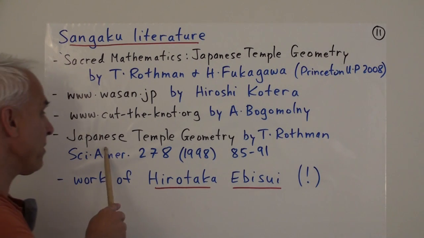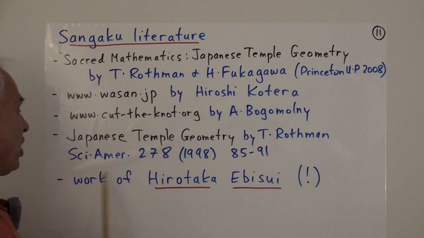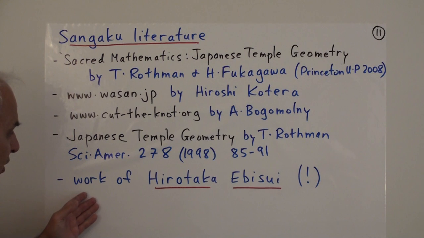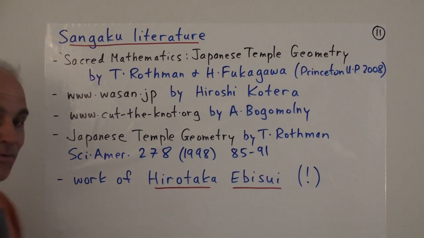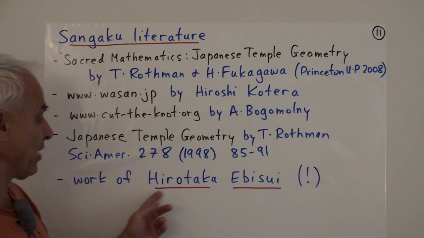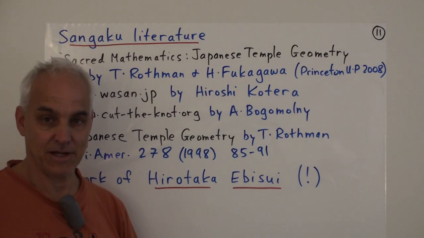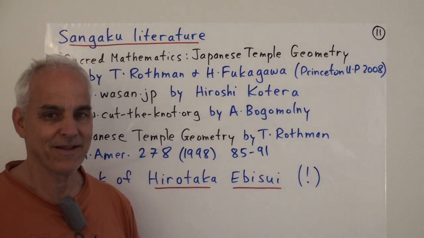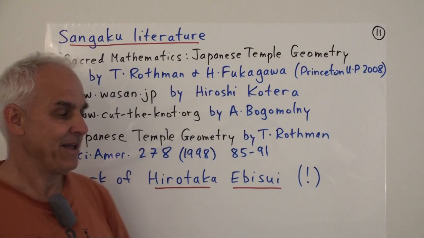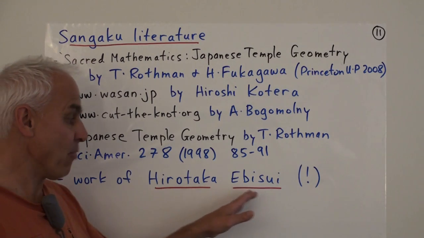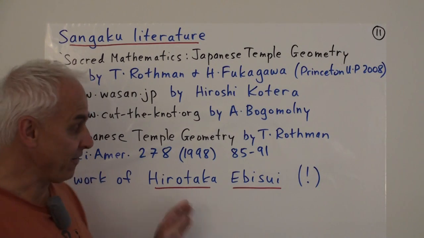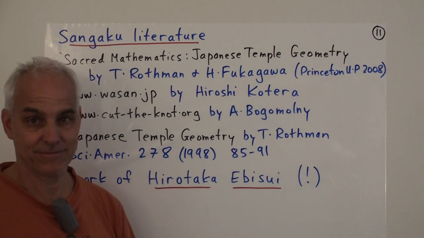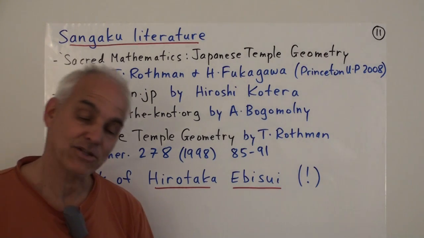There's an article by Tony Rothman, Japanese Temple Geometry, which appeared some years ago in Scientific American. And you can also have a look for the very original modern work of Hirotaka Ebisui, who is currently developing all kinds of original Sangaku type problems. And we're going to be talking more at some point in this series on various problems that he's posed and solved. Very interesting development.